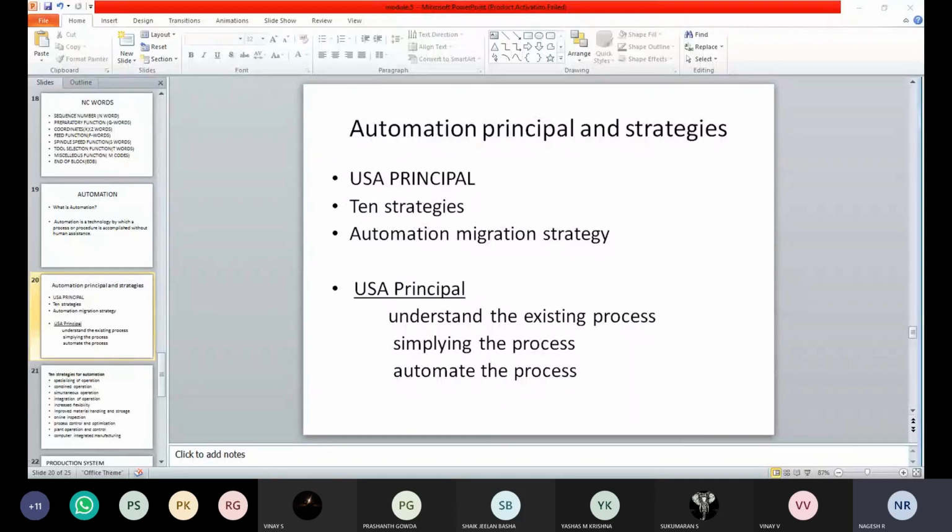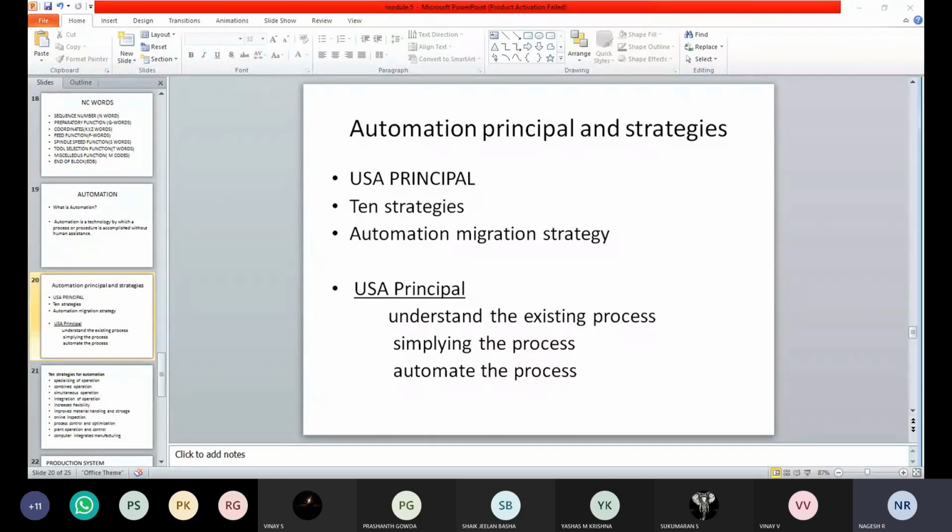Simplifying the process. After understanding the existing process, we need to search for what should be made in order to get the operation or production in a simplified way, by overcoming all the problems or disadvantages that arose in the previous existing process.